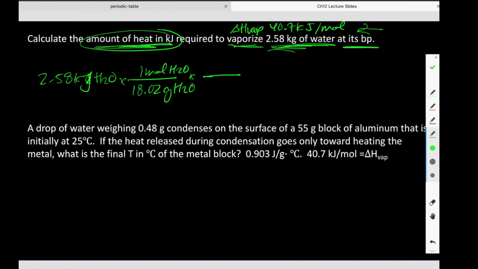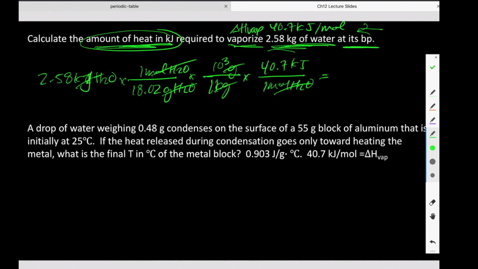I also know that there are 1,000 grams per kilogram. And finally, I also know that for every 1 mole of water, I require 40.7 kilojoules of heat. Yes? And that is going to give us the answer to this question.